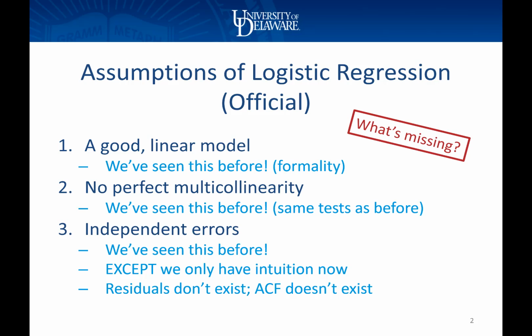Now, which assumptions are missing here? Well, the fourth assumption of heteroskedasticity can no longer be a requirement because we don't have a distribution of errors, as I said. They don't vary in size, so they're not going to vary across observations. So we really don't have to worry about heteroskedasticity. And the fifth assumption is also missing, that normal distribution of errors. And that's actually missing by design because that was the reason why we couldn't use a linear regression model for a binary response. So having just these first 3 assumptions is not a bad thing.